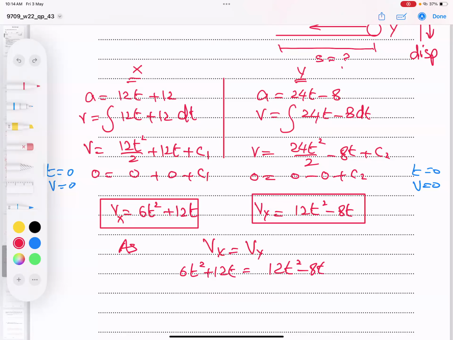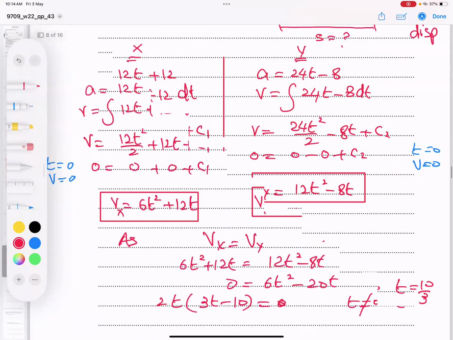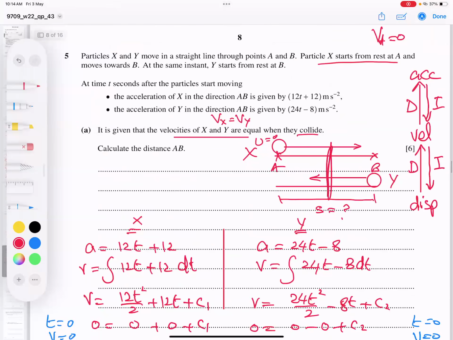I bring this all to the right-hand side. So out of 12, 6 gone, I got 6t squared. This will go and subtract, I got negative 20t. So t is common, and I got 6t squared minus 20t equals 0. Writing 0 here or there, not a big issue. I got a time either this 0 or that 0. So I got two times: t is 0, but I will not take the starting, and here 10 divided by 3. The second time is when they meet, when they will collide. So what is the time? 10 by 3. And now we'll work on it. It means in the middle, at 10 by 3, is the time they meet. But an important point is going to come.